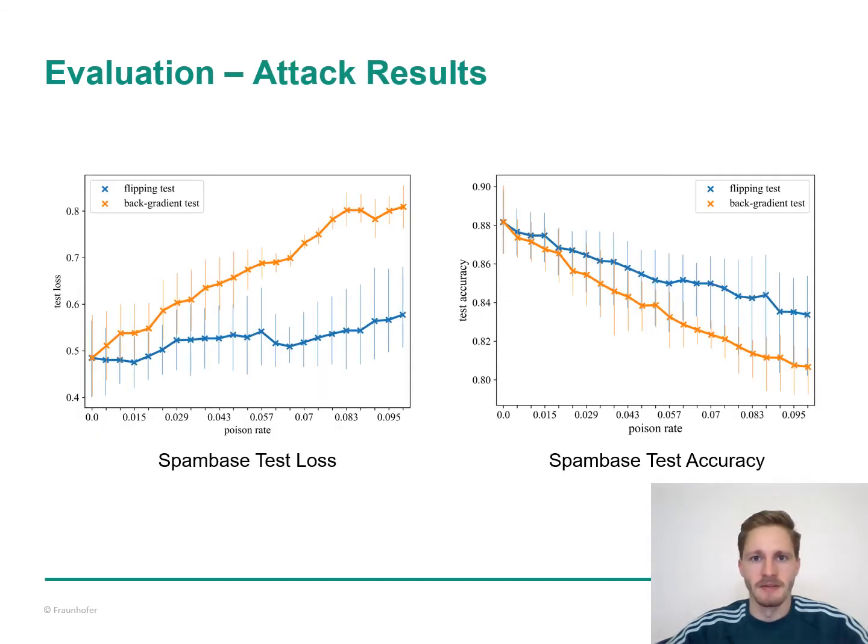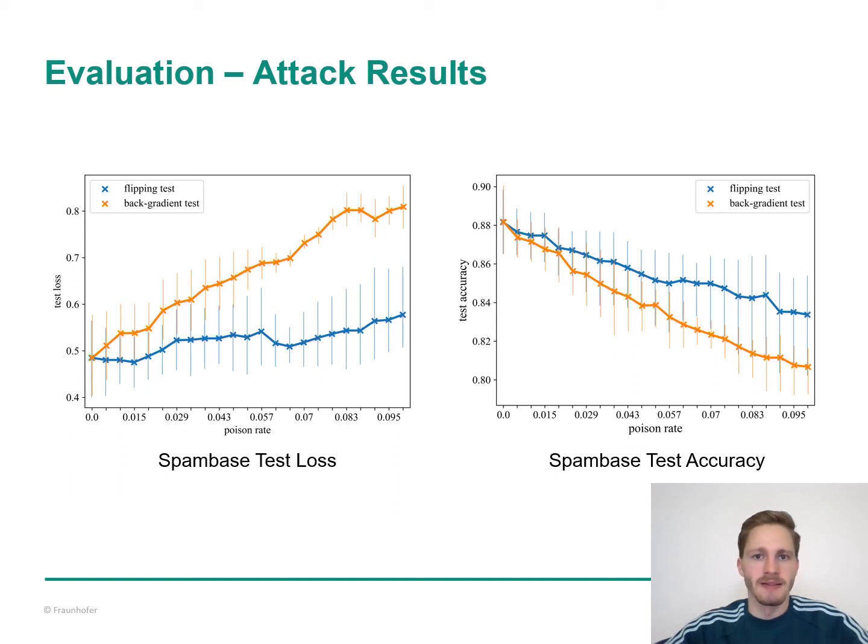Now we present the results of the data poisoning attacks on our datasets. We injected up to 10% of poison data and averaged all results over 5 individual runs. The results for an exemplary dataset, the spam-based dataset here, are shown in these 2 figures. The x-axis represents the increasing poison rate when adding more and more poison instances into the training dataset, and the y-axis shows the test loss in the left figure and the test accuracy in the right figure.